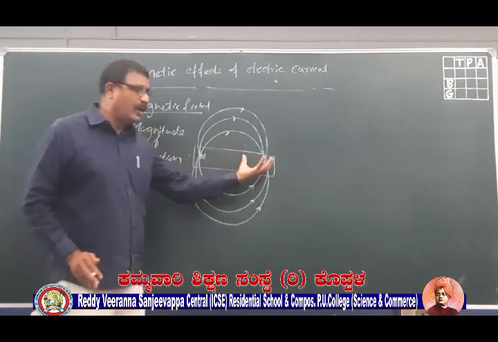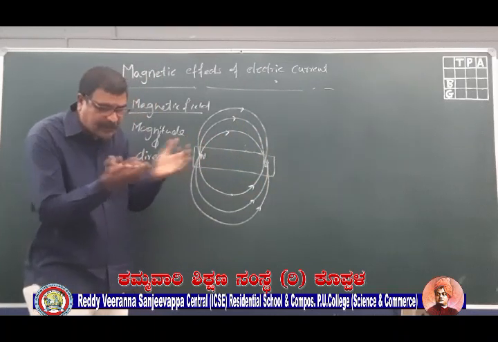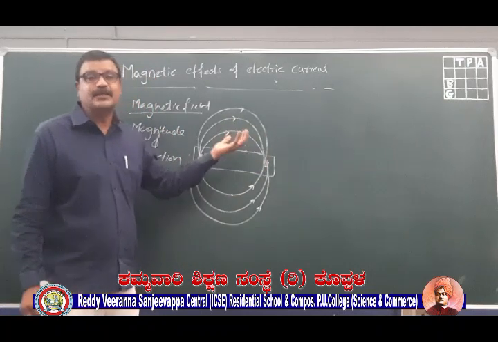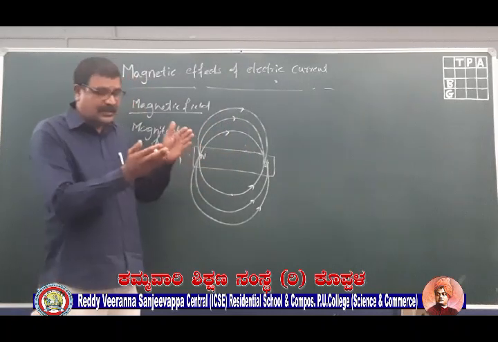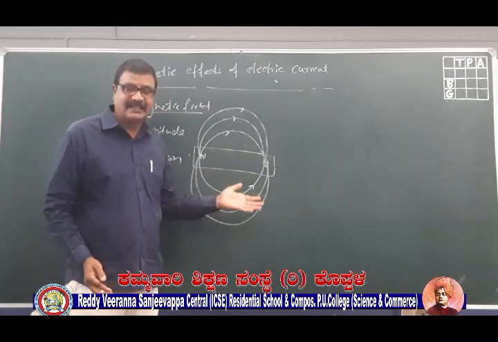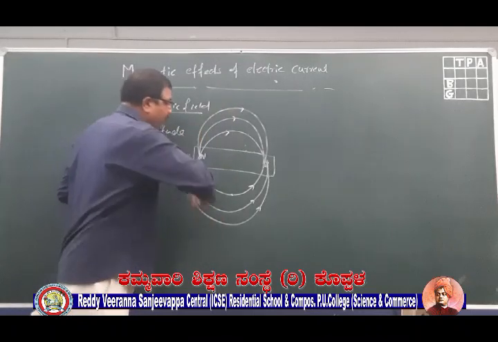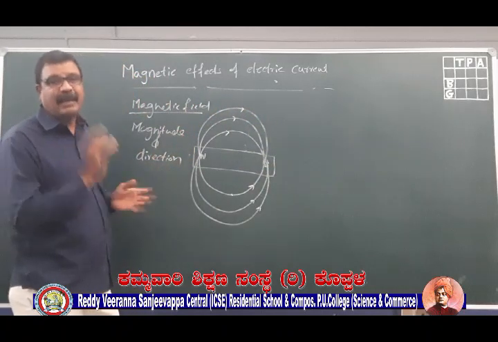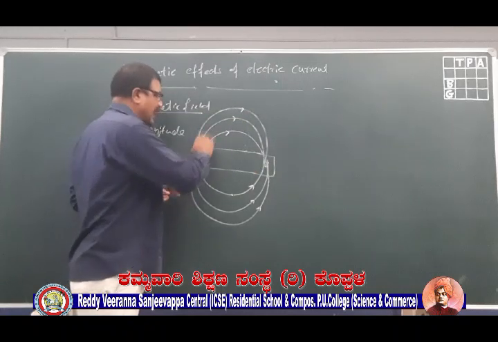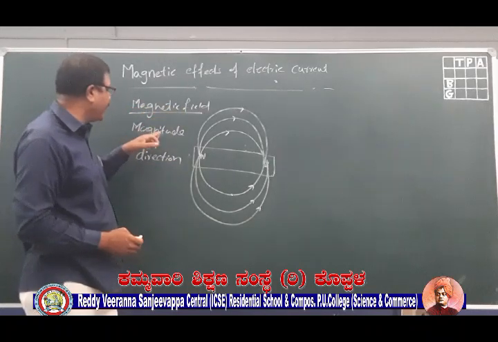Now, magnitude: I told you already that if the lines of force are denser, very much packed, very near to each other, then the strength of the magnetic field will be much higher. If the lines of force are far away from each other, then the magnetic field will be less. So how can you define magnetic field? Magnetic field is the area of influence around the magnet where the presence of the magnet can be felt, and it can be represented with lines of force which start from the north pole and end into the south pole. And as I already told you, magnetic field has both magnitude and direction.